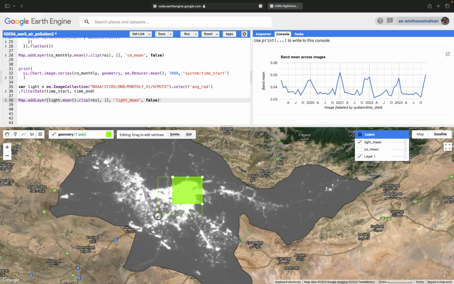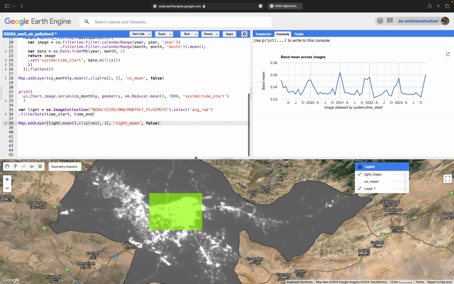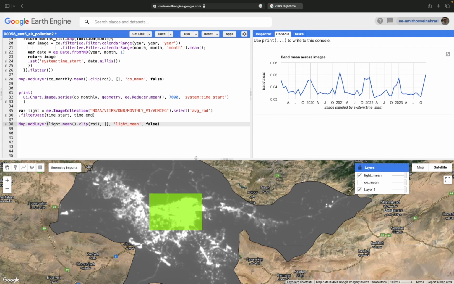We can even expand the region of interest, because here we have higher spatial resolution, and definitely we can get more information about the energy consumption, and have a clearer view for defining the region of interest. So use the same code as the print we had before, but this time for the light data.